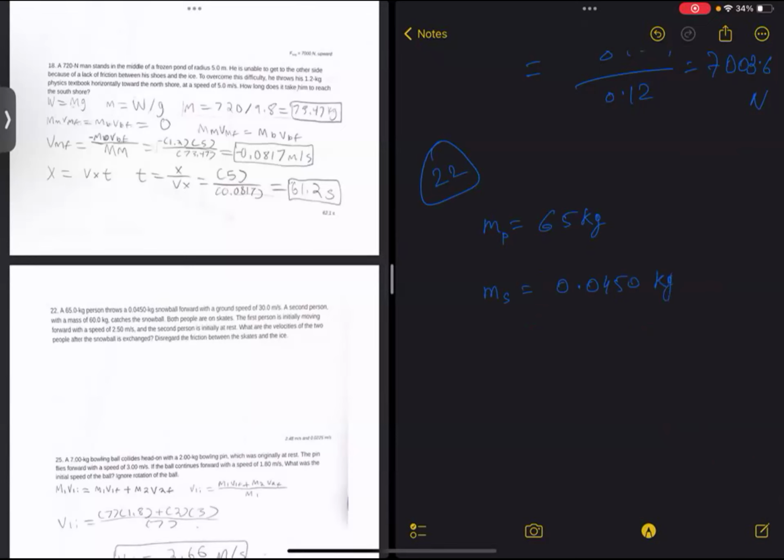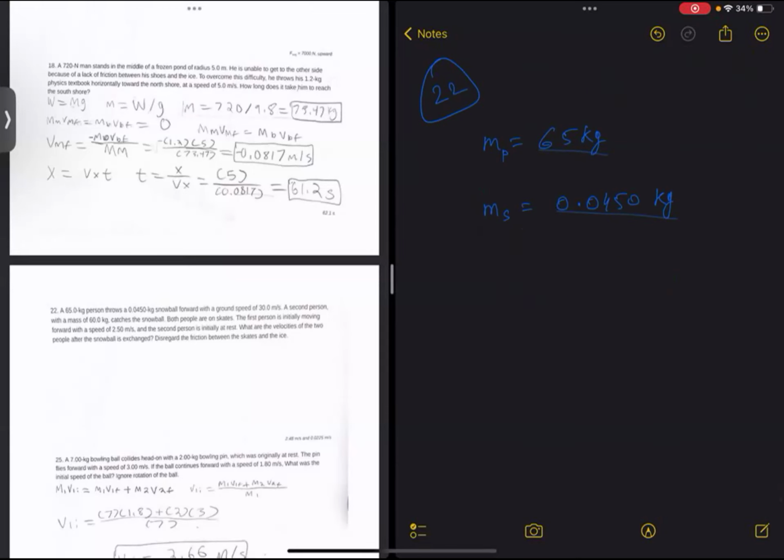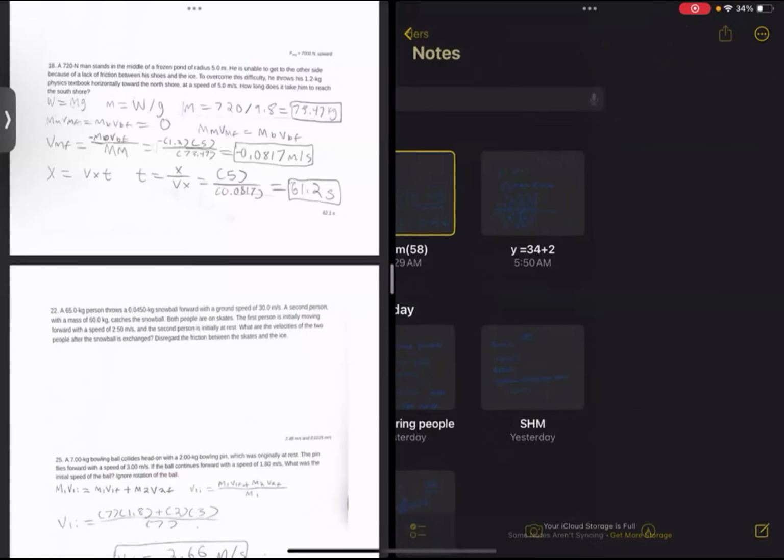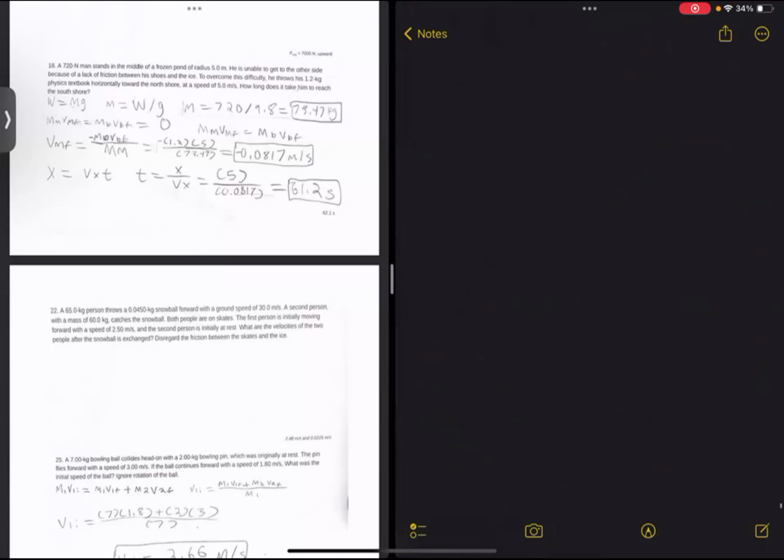The snowball is moving, so we will also draw a visual representation of what is happening. That will help you better solve physics questions. The snowball is thrown forward. So a 65 kg person throws a 0.045 kg snowball forward with a ground speed of 30 meters per second. That means it is thrown like this at 30 meters per second.